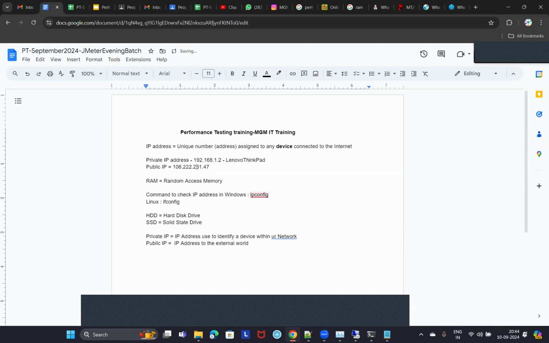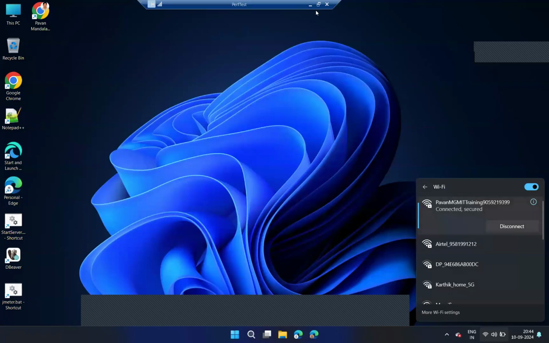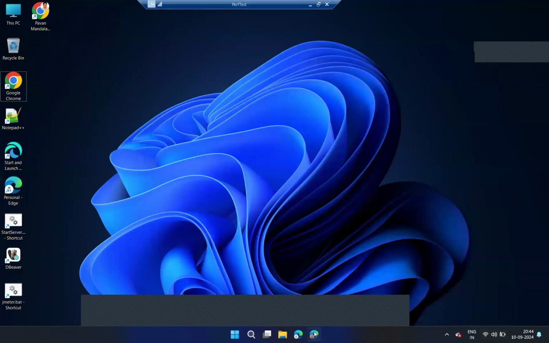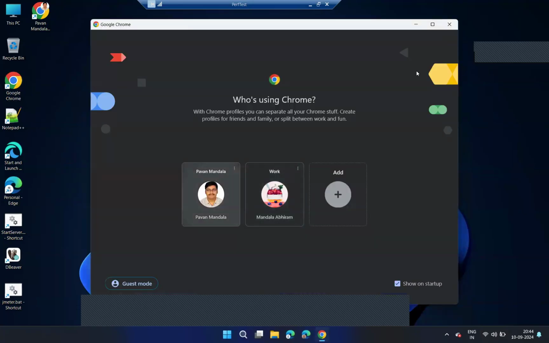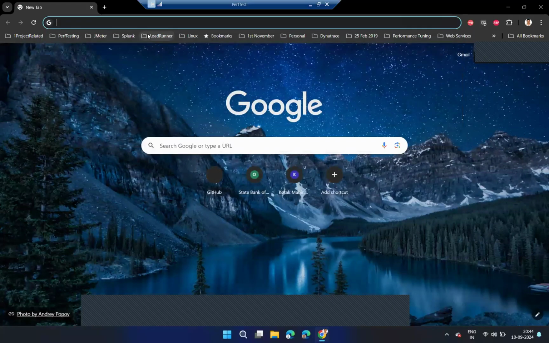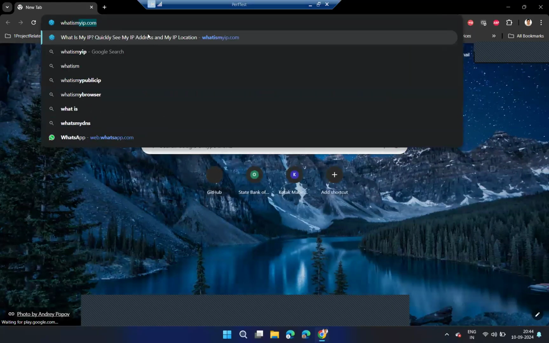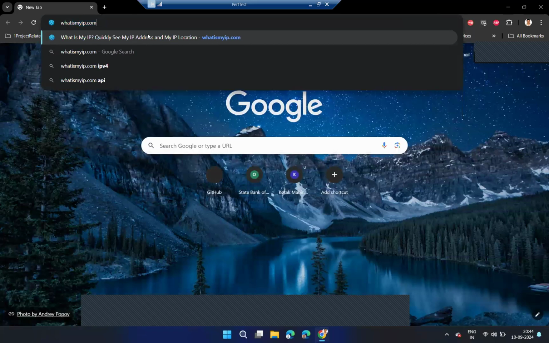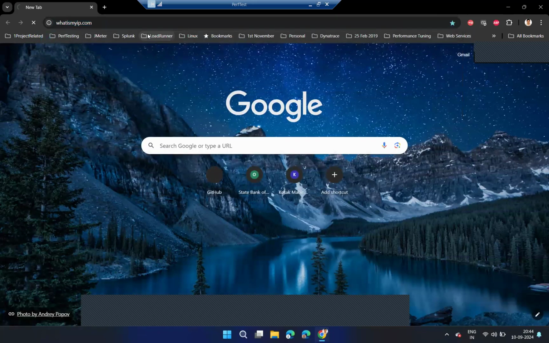Clear, guys? So public IP is something which is visible to the external world. Now, what will be the public IP of the other laptop? See, this is my second laptop. There will be only one public IP.